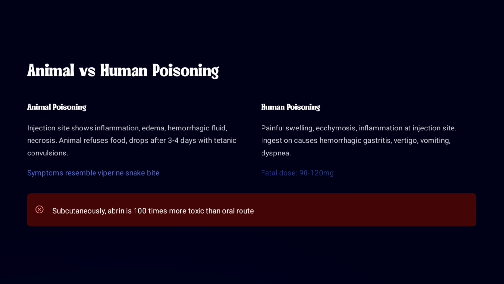And also after ingestion, means after taking that food by mouth, it causes hemorrhagic gastritis, vertigo, vomiting, and dyspnea. The fatal dose is about 90 to 120 mg, and subcutaneously this abrin is 100 times more toxic as compared to taking it orally. Means when it is given subcutaneously, it is 100 times more powerful.